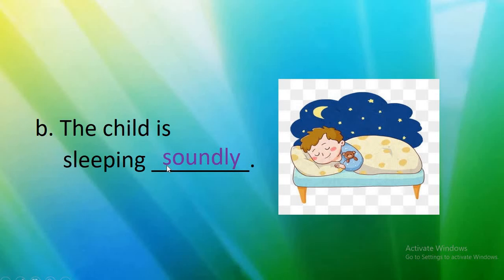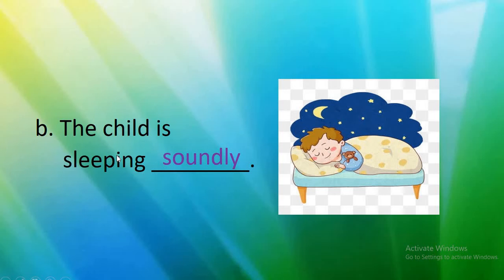See the spelling. SOUNDLY. Soundly. Action is happening soundly. It tells more about sleeping. Okay? The child is sleeping soundly. Soundly means quietly, very quietly, without any noise.